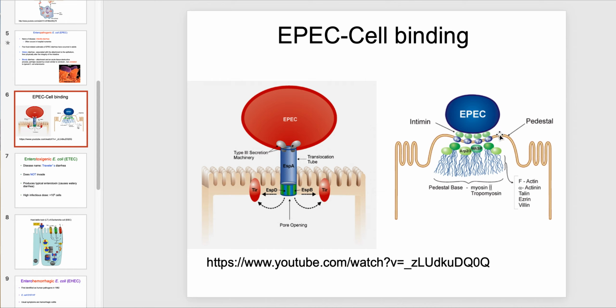This process will also, the cytoplasmic portion of the TIRs will also activate the cytoskeletal elements that you see here, including actin and actinin, and talin, and some of these other things, and cause these guys to polymerize. And so that polymerization pushes up the pedestal. And so again, you can watch that here.